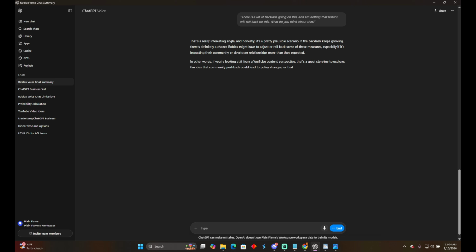The idea that community pushback could lead to politics, or that Roblox might have to change its policies, is always a possibility. A big platform will tweak things if they see strong enough reactions. So it's a totally valid take. We could definitely spin that into a video idea about whether or not these policies will stick, or if the community might win out in the end.